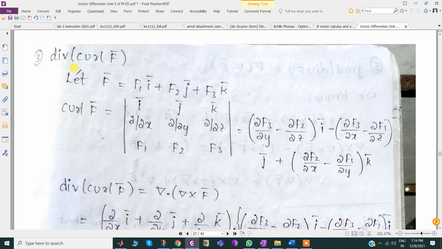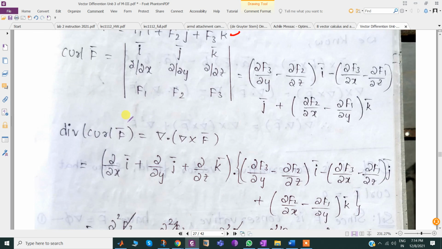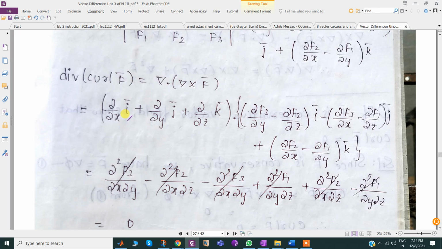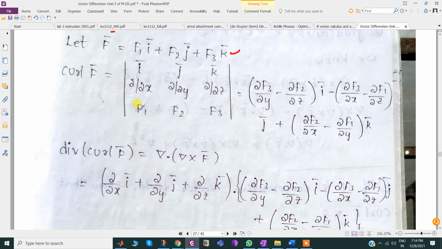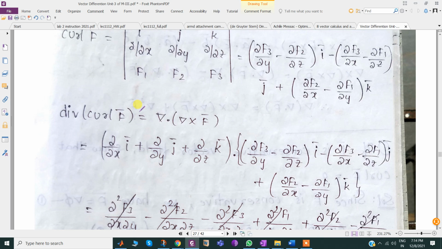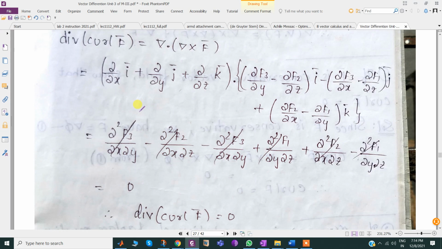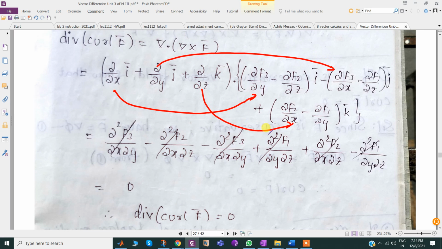And div curl f bar, here also the same way. F bar is considered as f1 i bar plus f2 j bar plus f3 k bar, then substitution and simplification, nothing more than that. No tough task at all. After that, divergence is applied on that. So if you apply the divergence, it means dou by dou x of the i bar coefficient, dou by dou y of this, dou by dou z of this. That's it.